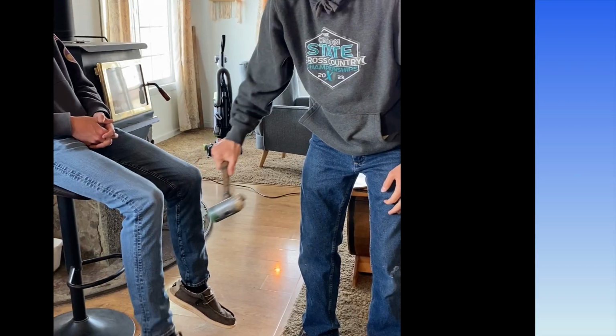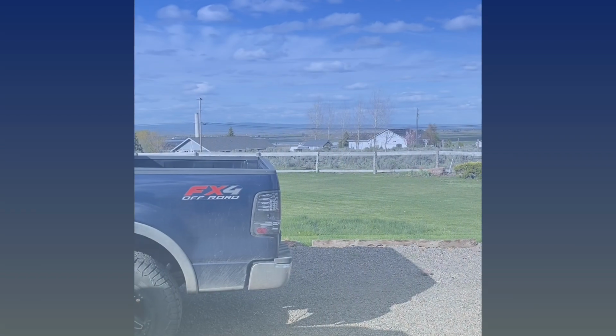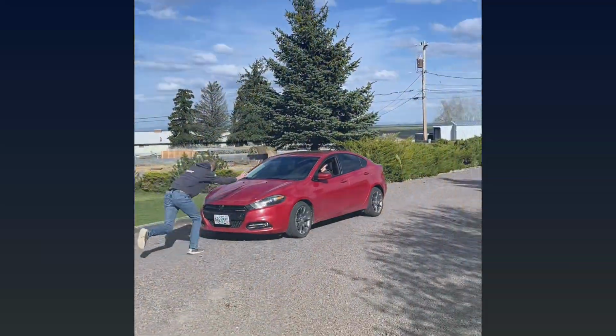Innate behavior is behavior that is genetically wired into an organism. For example, Noah has natural knee reflexes. A fixed action pattern is produced in response to a specific stimulus. Here we can see Noah chasing after a red car.